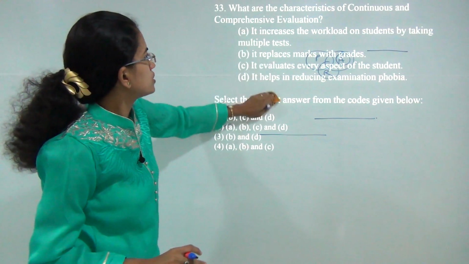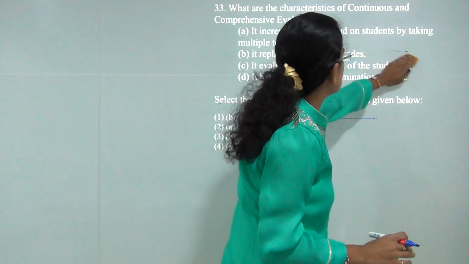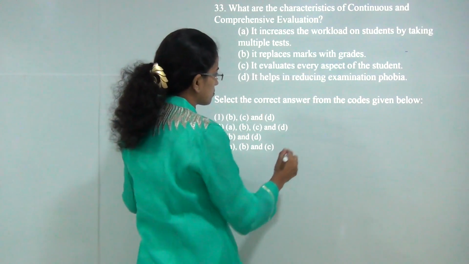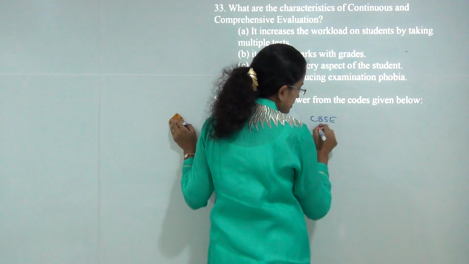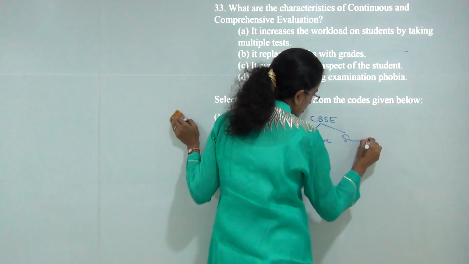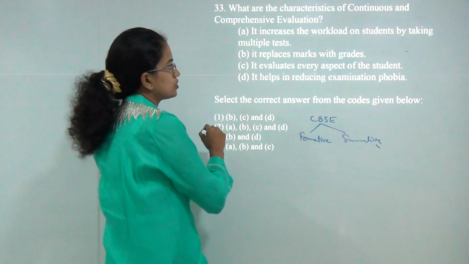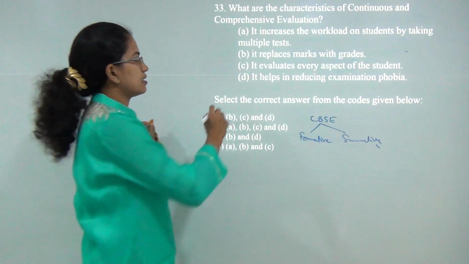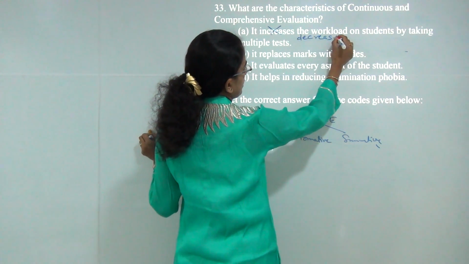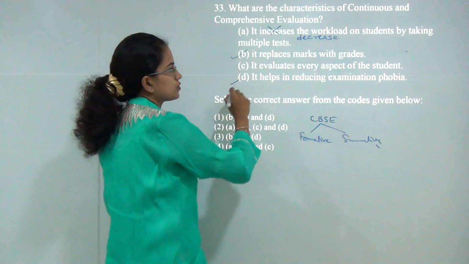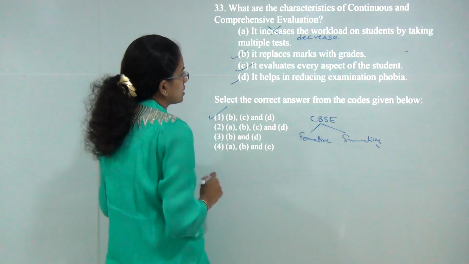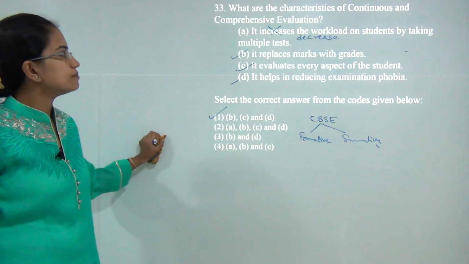Next question. Which of the following are characteristics of CCE? CCE is a continuous and comprehensive evaluation system adopted by NCERT and CBSE. It divides the coursework into formative assessment and summative assessment. The main aim of this is to reduce the phobia of examination, not to increase but to decrease the workload by taking multiple tests. It replaces marks with grade and evaluates every aspect of the student. So B, C and D would be the correct option here. So the correct answer would be 1.